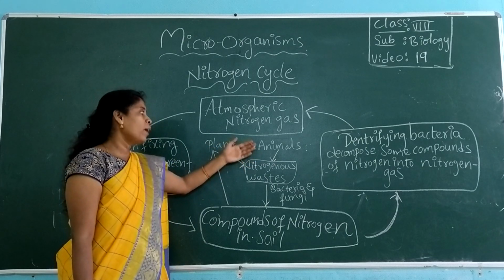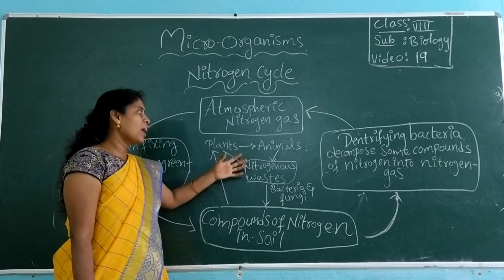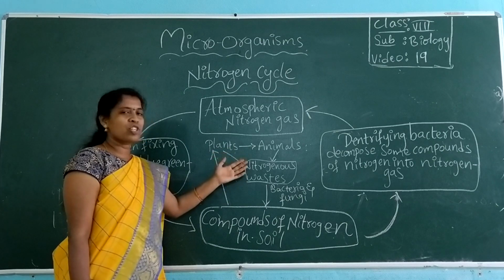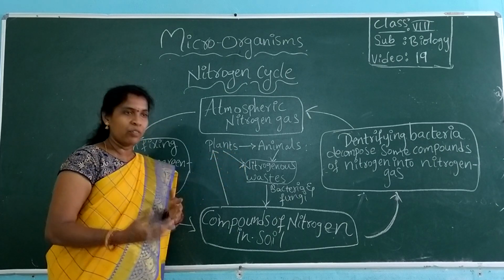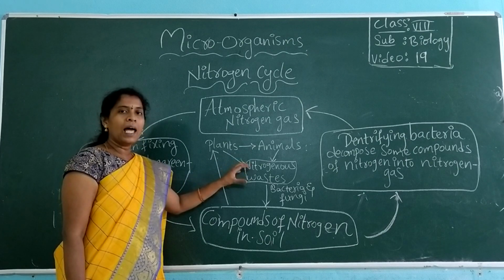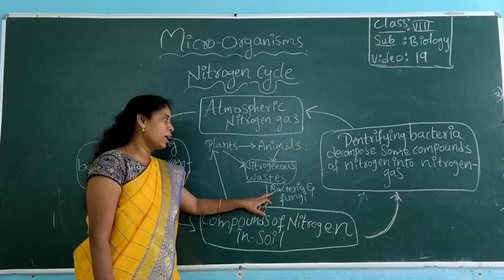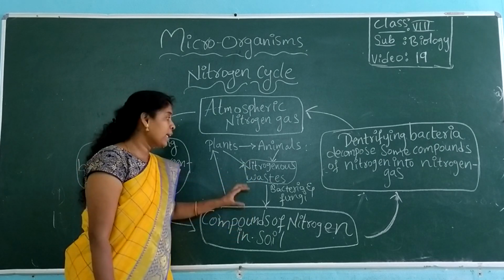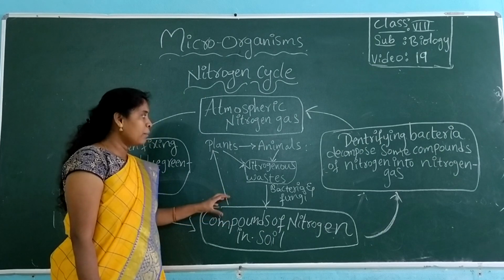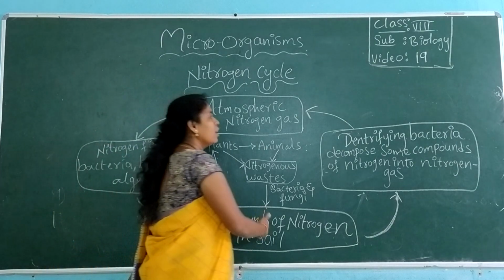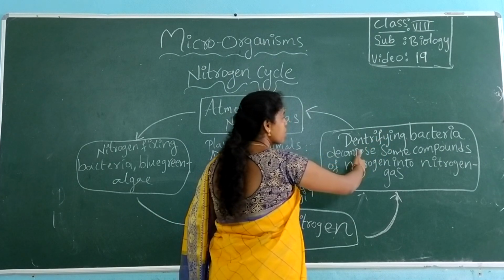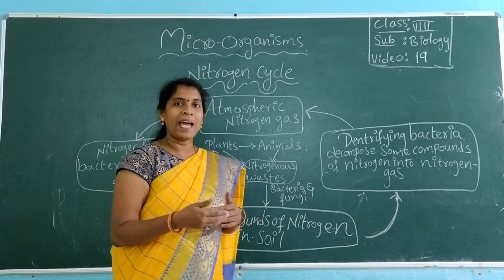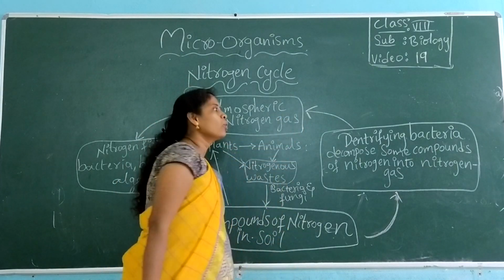So that they get it. When plants and animals both die, the dead bodies decompose in soil, and even their waste, excreta, urine, feces, everything is mixed into the soil, and that material is decomposed again by bacteria and fungi. Some amount of nitrogen is fixed in this way, and of this fixed nitrogen, some is used by plants, but for the remaining, some denitrifying bacteria are present, which convert it into nitrogen gas. Again it escapes into the atmosphere.